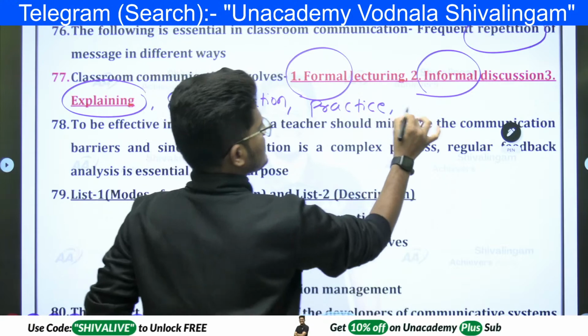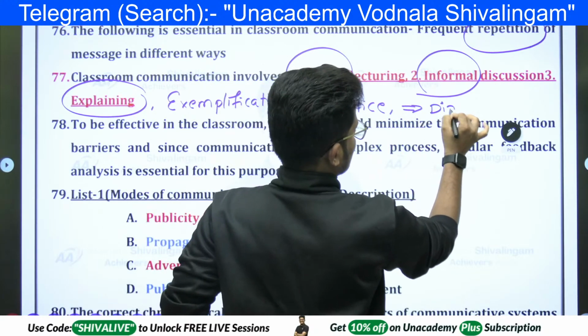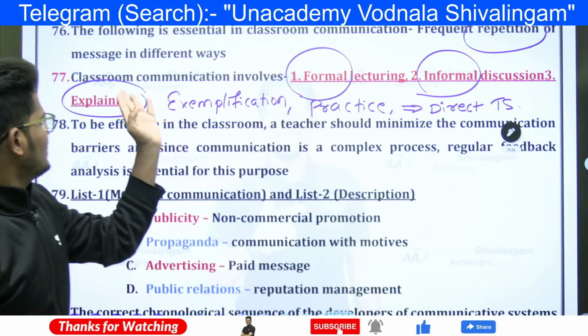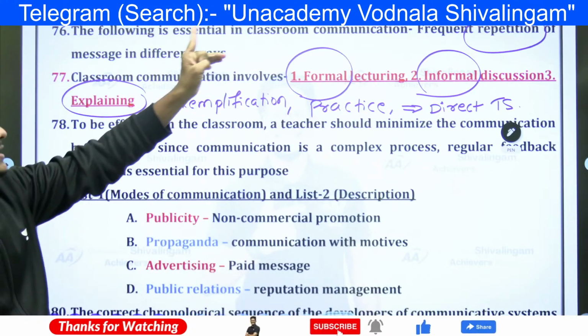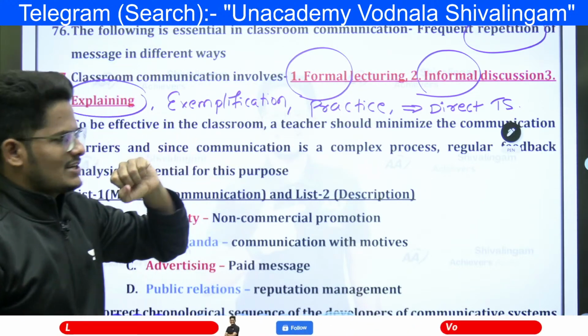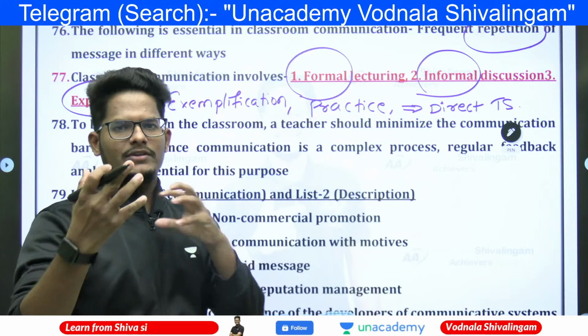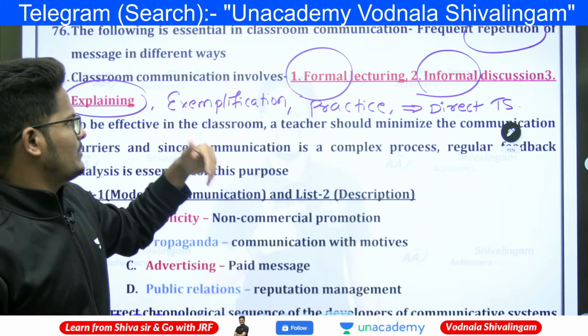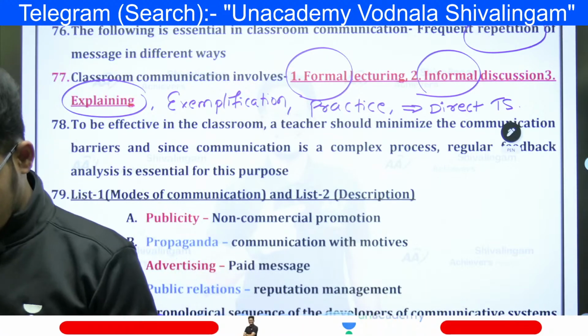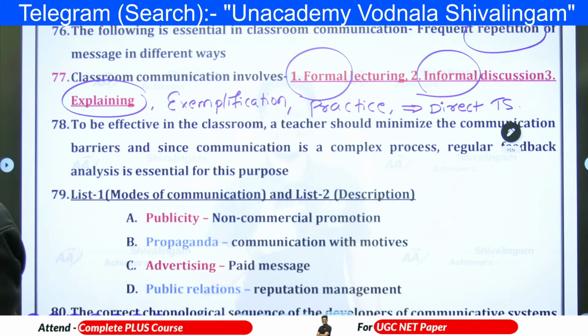These three come under the direct teaching strategies. In direct classroom communication, it involves formal lecturing, which is explaining, and informal discussion also. The oral discussion will happen between the teacher and students. Practice will be there like a drill and all, and exemplification means a more detailed explanation. All of this comes under classroom communication.